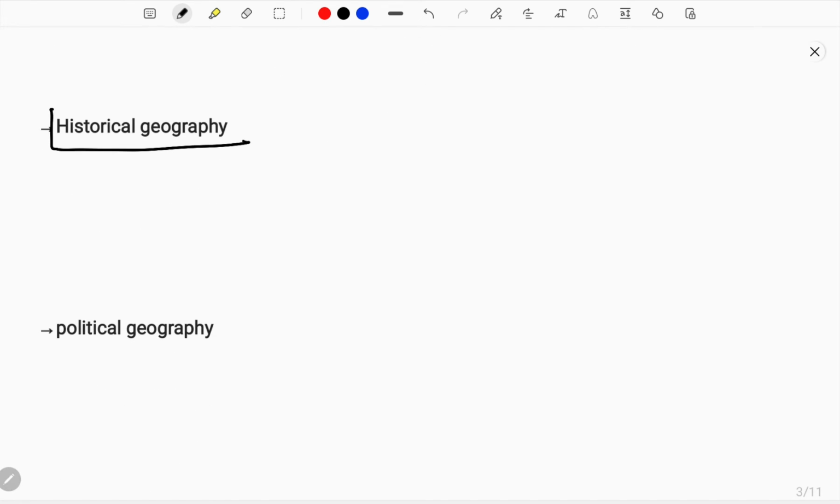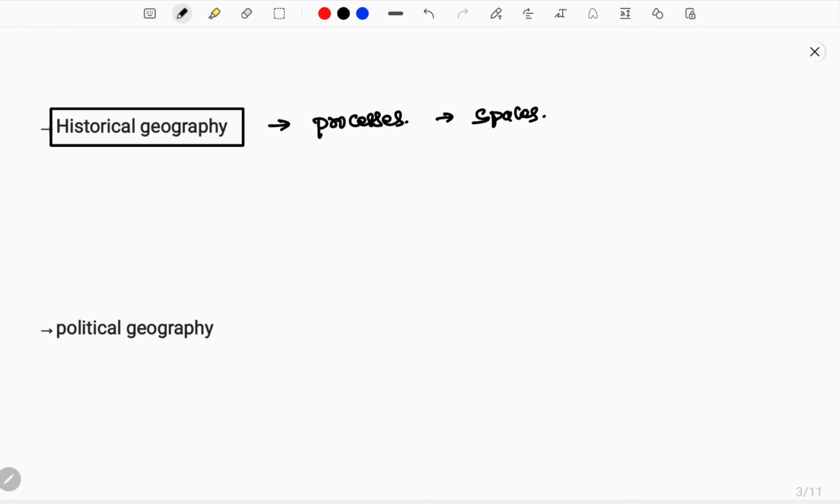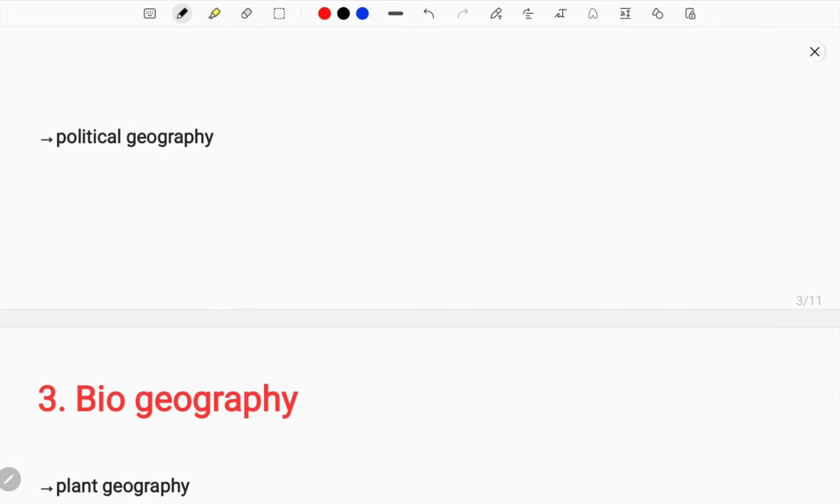Next we can see historical geography. What is historical geography? It is the study of historical processes. Historically, many processes happen, geography changes, and the whole lifestyle varies. So geographically, how history varies and how the processes happen, and also all the organized spaces of history that we study, that is called historical geography.